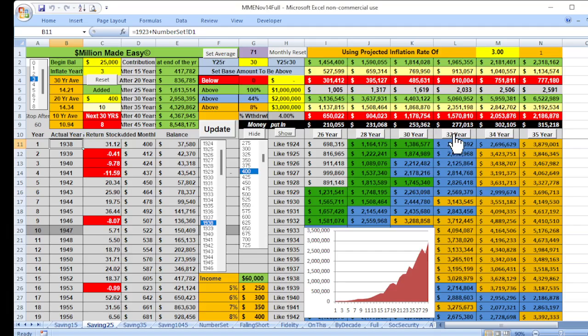But look at the 32-year graph. Now the worst case scenario is 1.57 million. So obviously the breakdown here, 100% of the time, color-coded in green, you would have over $1 million. 65% of the time, color-coded in blue, you'd have over 2 million. And 26% of the time, color-coded in gold, you'd have over $3 million. I just want to show you, if you're 35 and can have 30, 32 years or so until you reach full retirement age of 67, these are the kind of numbers you can look at with these kind of amounts.